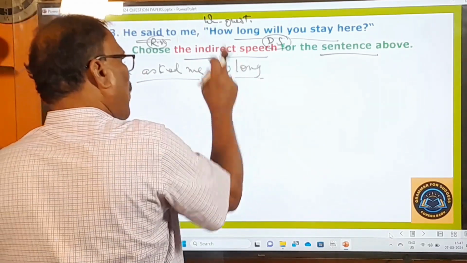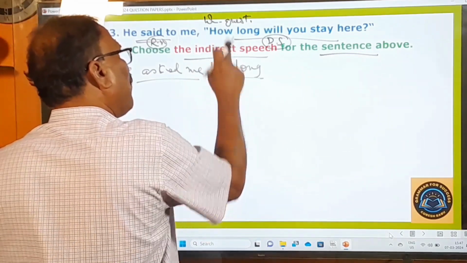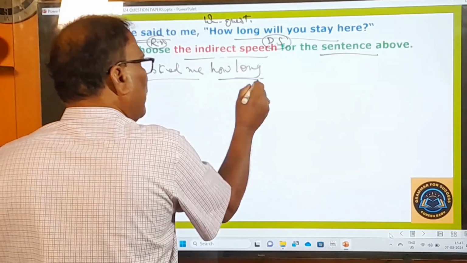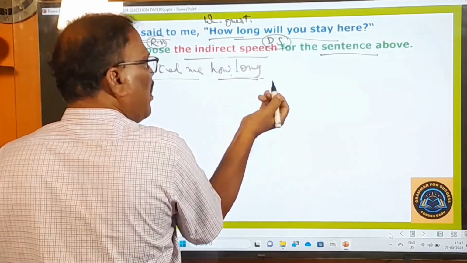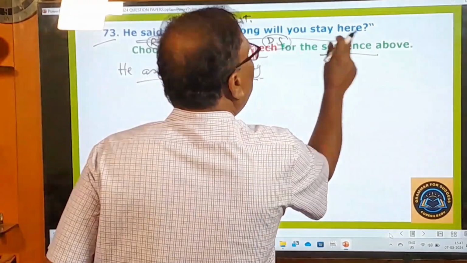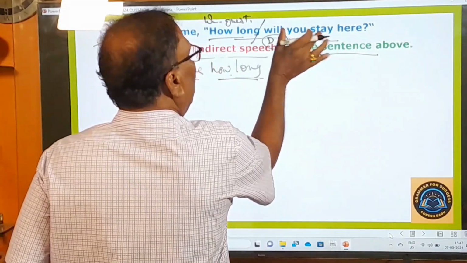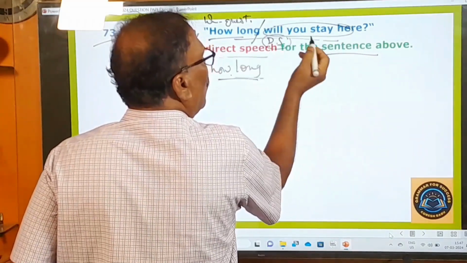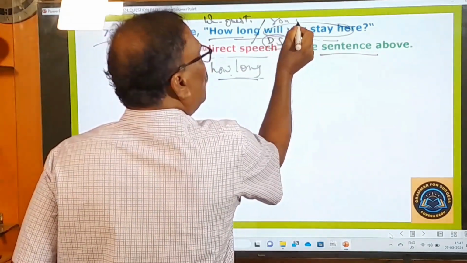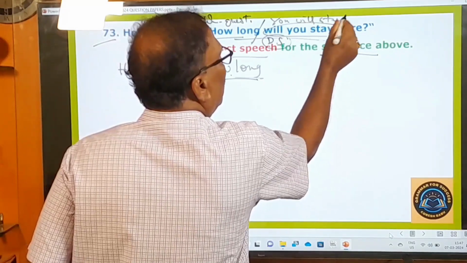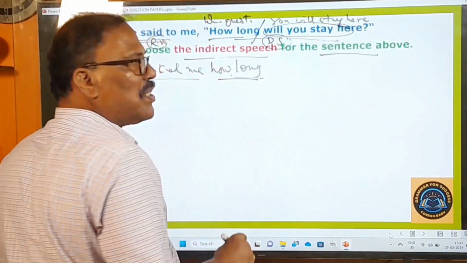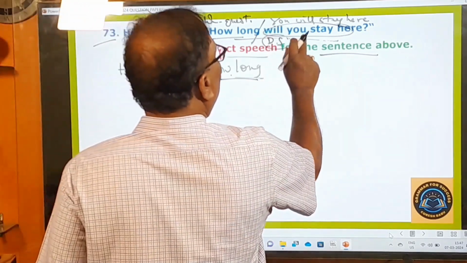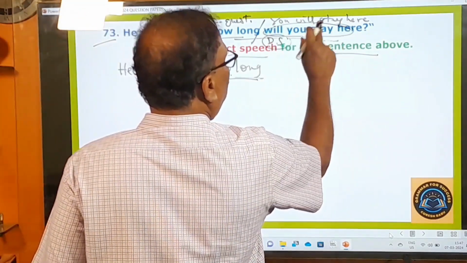If there is why, how, when, where, whatever the WH word is used here, that should be used here, right? So here, how long is used. The same one we have used. After that, "will you stay here?" This is the question. This question should be turned into the right sentence order. What is the right sentence order? "You will stay here." Always you must change this question into the right sentence order. So now you have changed this question into right sentence order. You will stay here, right?